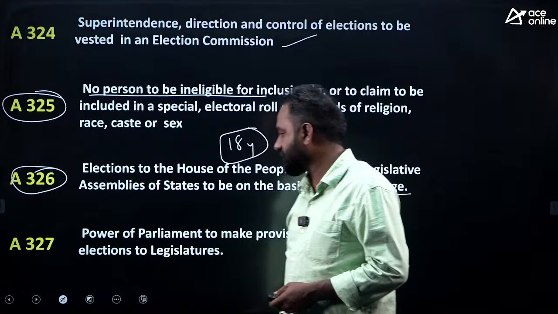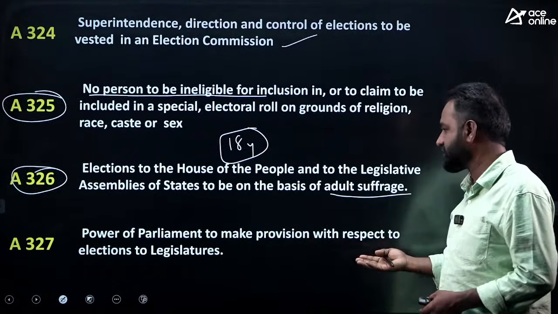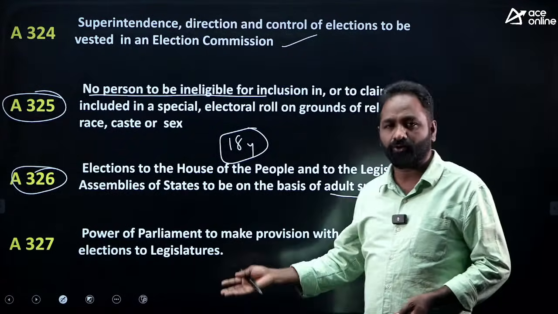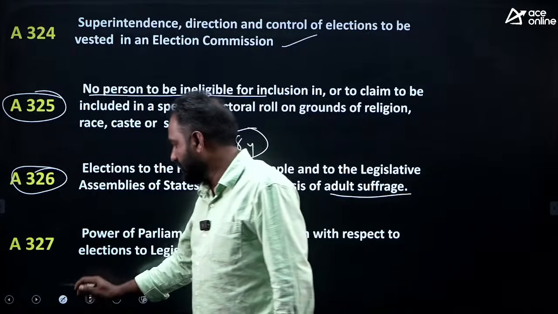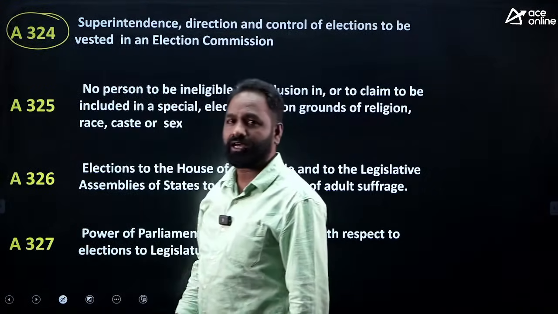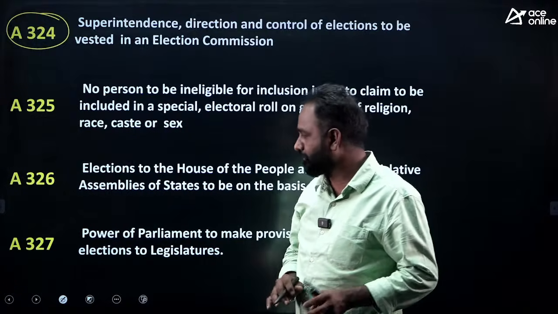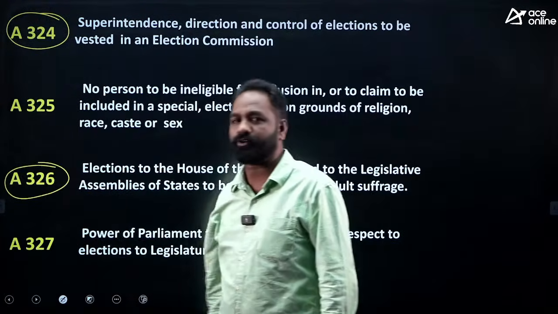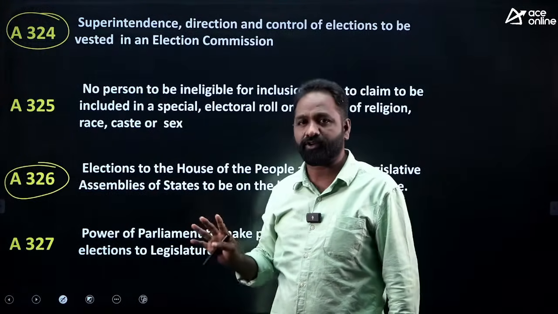And Article 327, power of Parliament to make provisions with respect to elections. Article 328 about State Assembly. So simple, I want to explain a simple thing. Article 324 talks about Election Commission powers and everything. And Article 326 talks about the right to vote. Please remember these two articles. Simple.